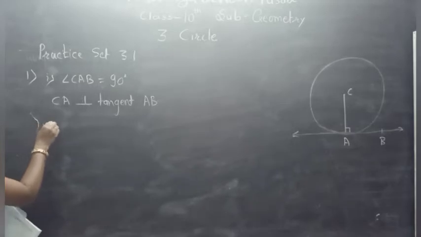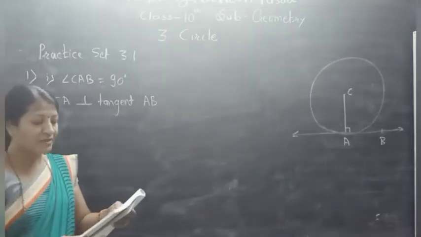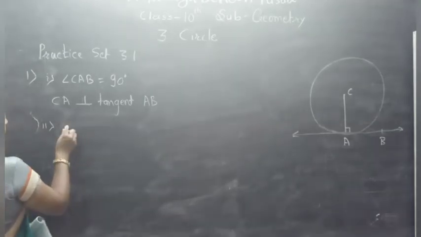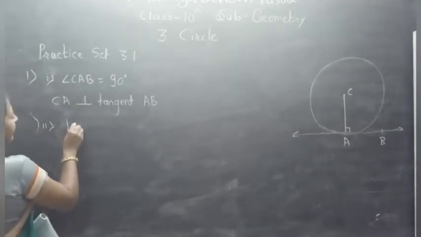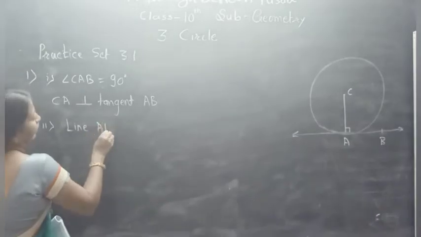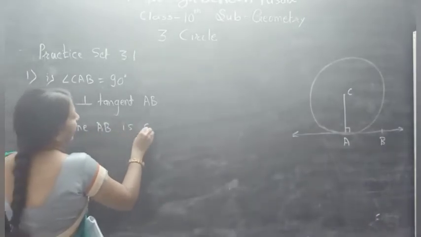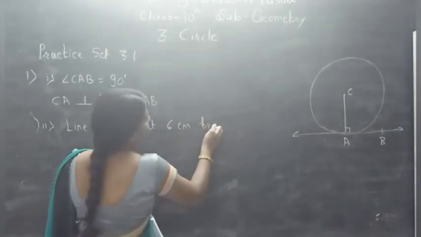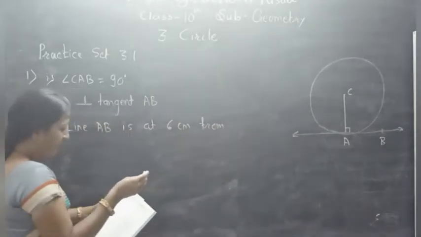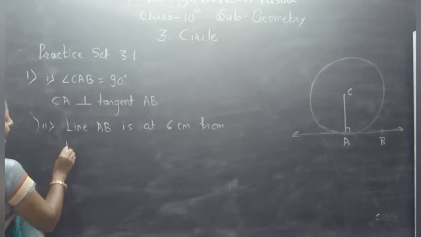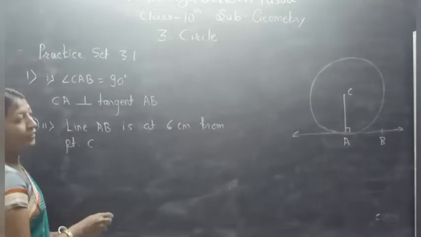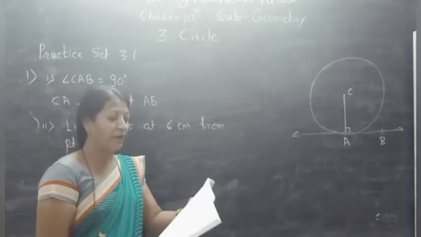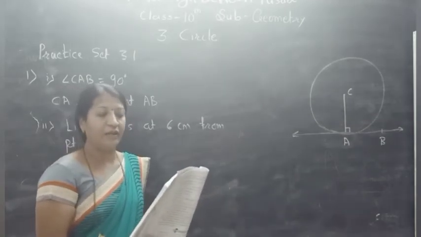Second answer. What is the distance of point C from the line AB and why? Yes, line AB is at 6 centimeter from point C. And why? Again the same reason, that is CA is perpendicular to line AB.